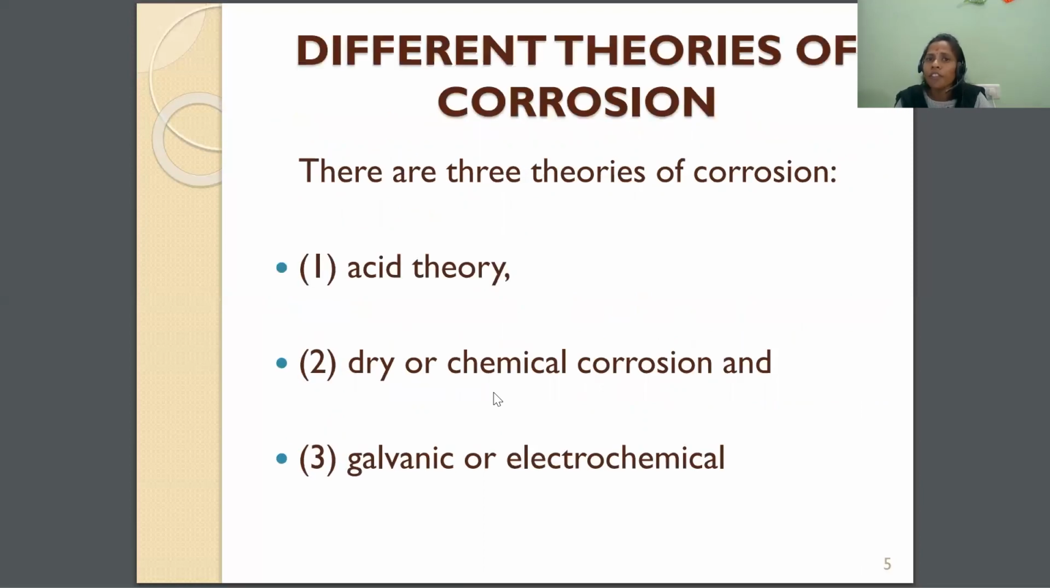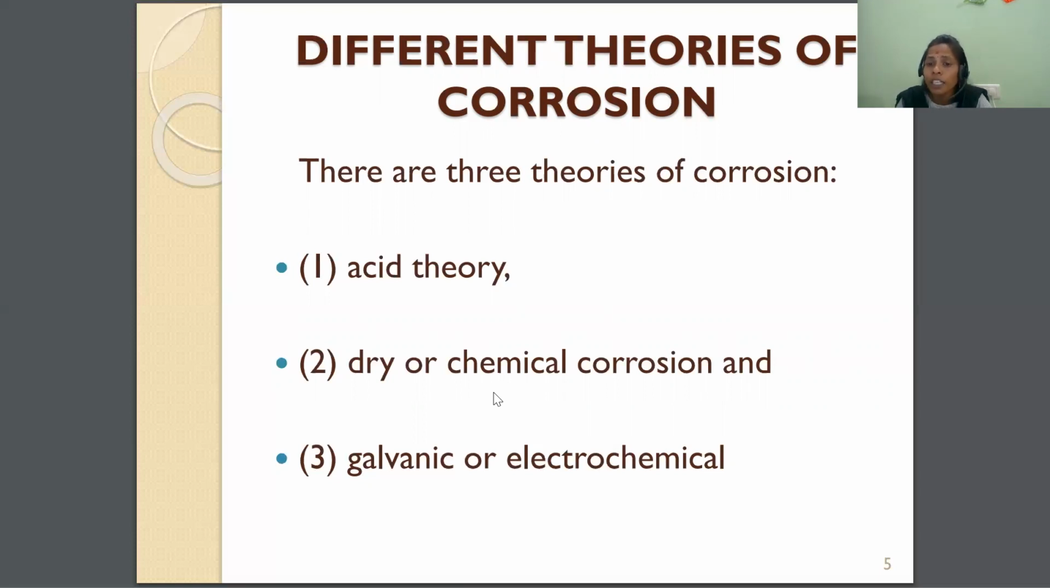But before going to the different theories of corrosion, it is a very, very important question. Why does the metal undergo corrosion? What is the main cause of corrosion? Why does the metal immediately want to react with the unwanted impurities in the environment? Yes. Because metal is not stable in the environment. That means pure metal is not stable in the environment. Why is pure metal not stable in the environment? Because metal does not exist in the environment in the pure form.